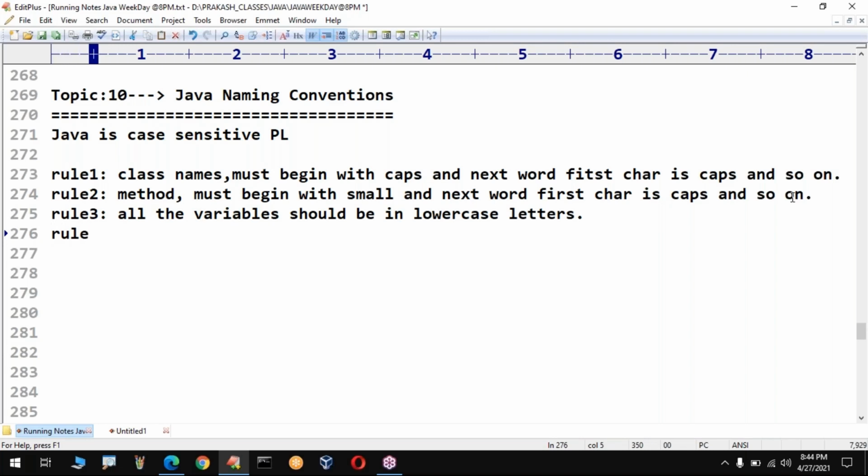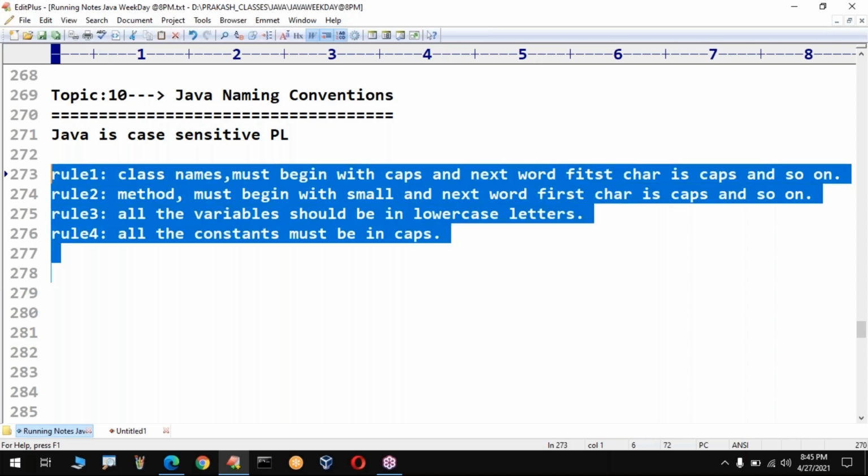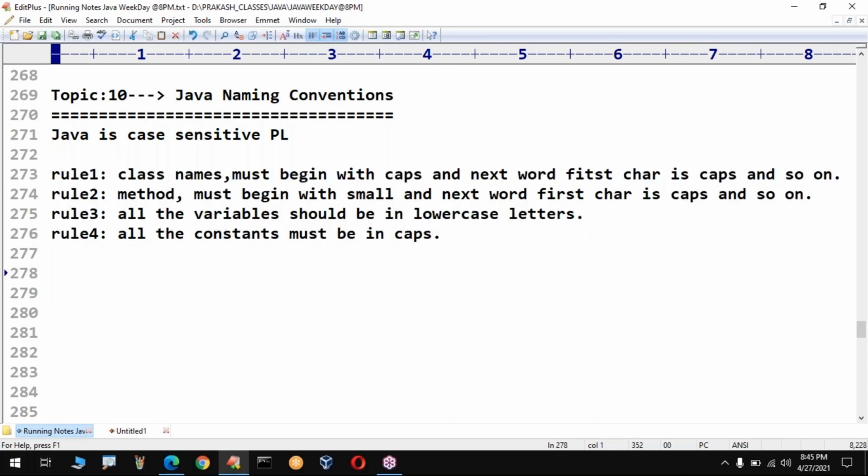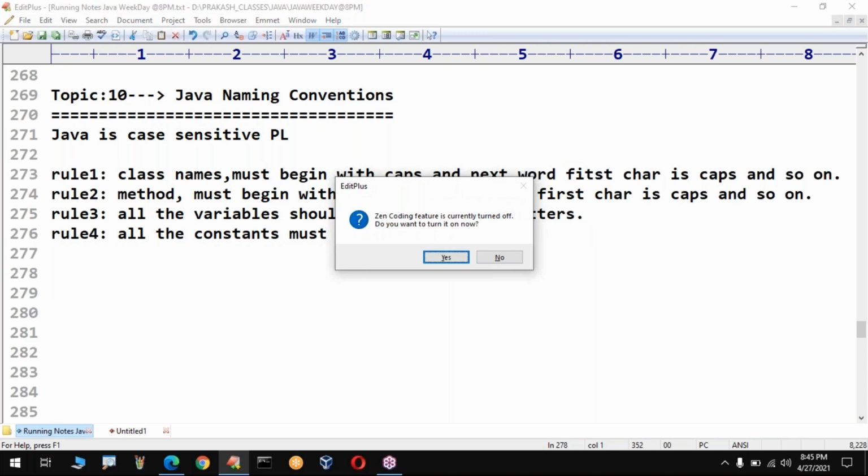Then, sir, rule number 4. What is that rule? Sir, all the constants must be in capital letters, in caps. Compulsory, we have to take them in caps. Okay, so these are the four important rules that we have to follow while providing names for the methods. So let me give some examples.